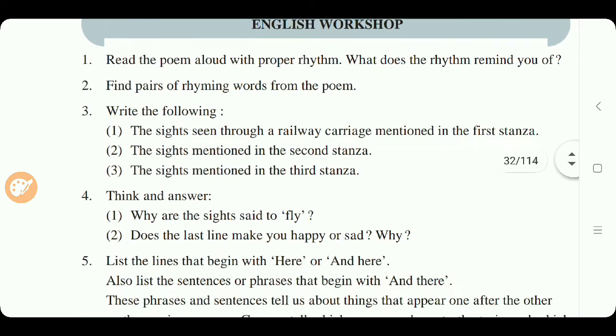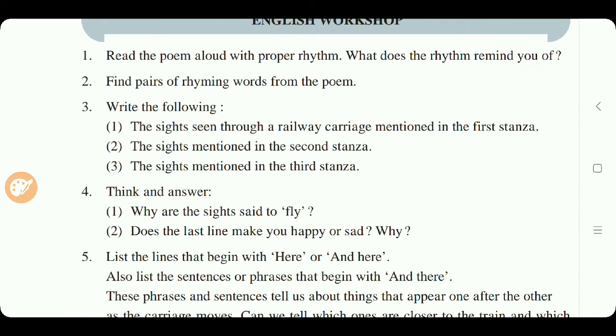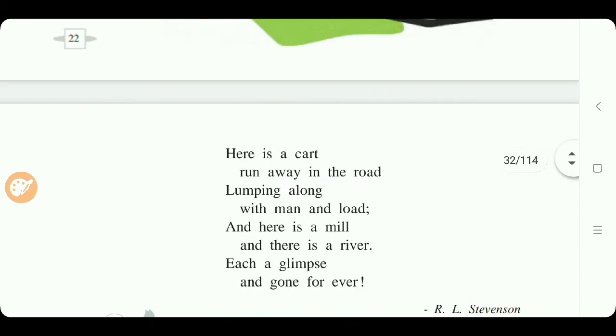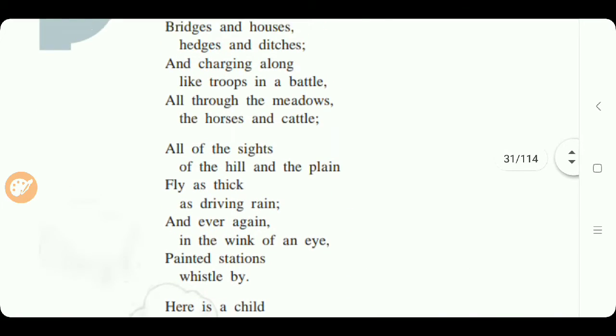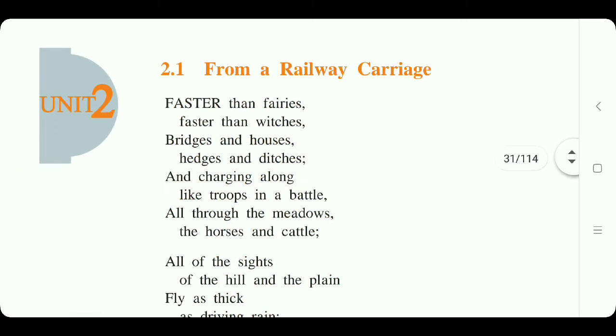Now the next question: write the following. In question number 1, write the sights seen through a railway carriage mentioned in the first stanza. Just see which sights are mentioned in the first stanza.